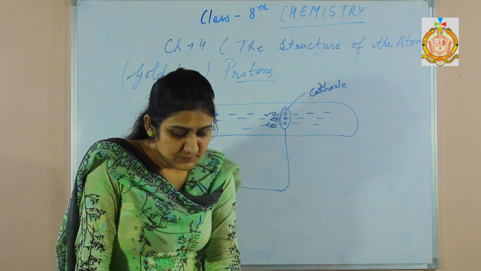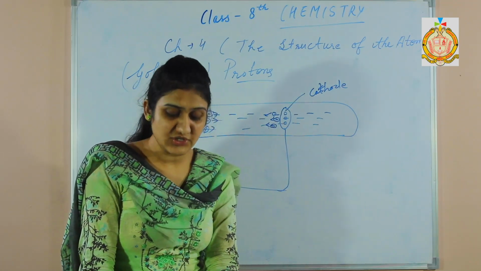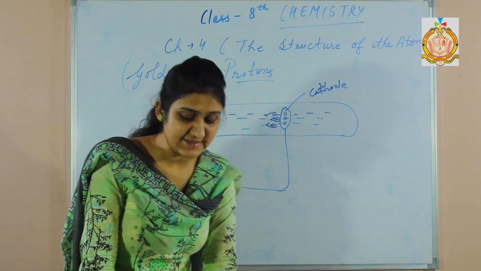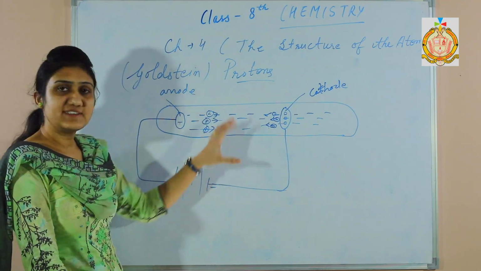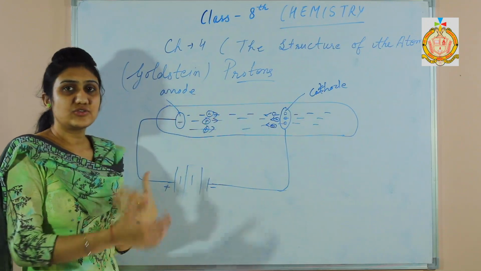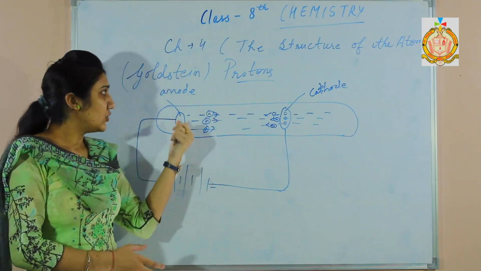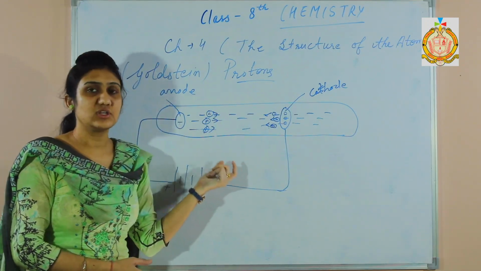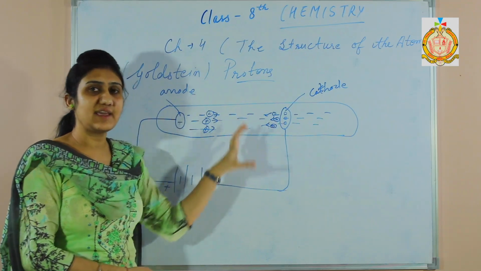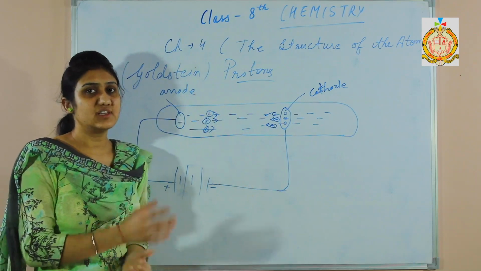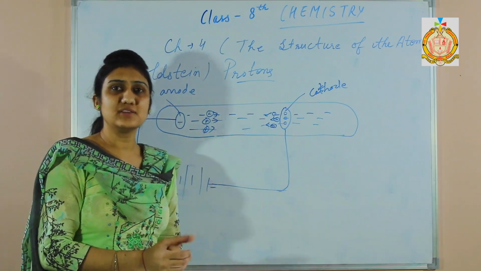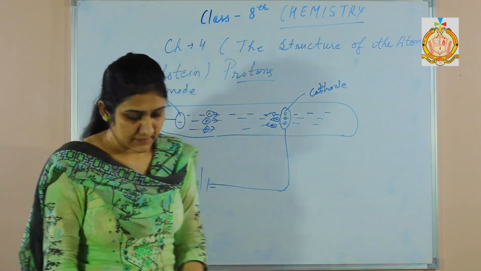Next one is the particles constituting anode rays differ with the gas used in the discharge tube. If we change the gas, the particles constituting the anode rays would also change. So there is a change in particles on changing the gas. However, it was not the case with cathode rays. If we change the gas, the cathode particles remain the same.